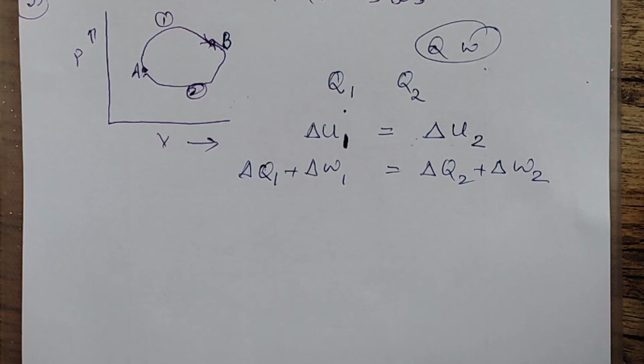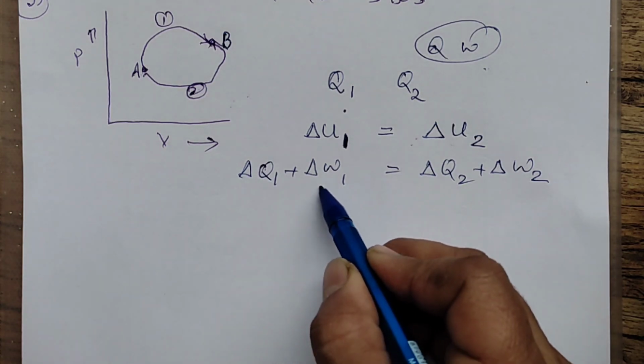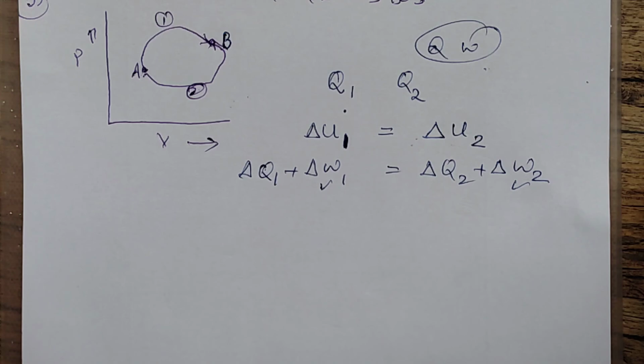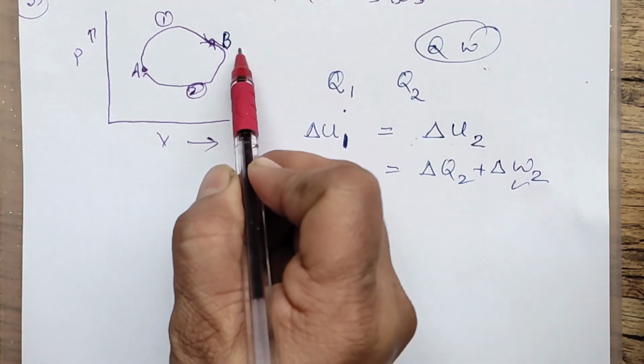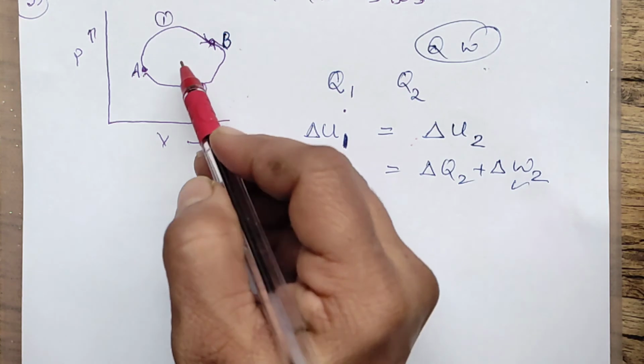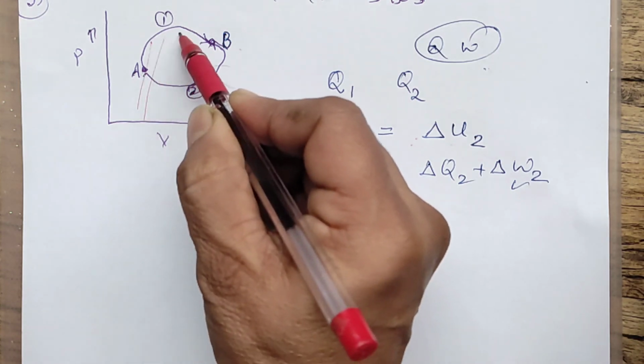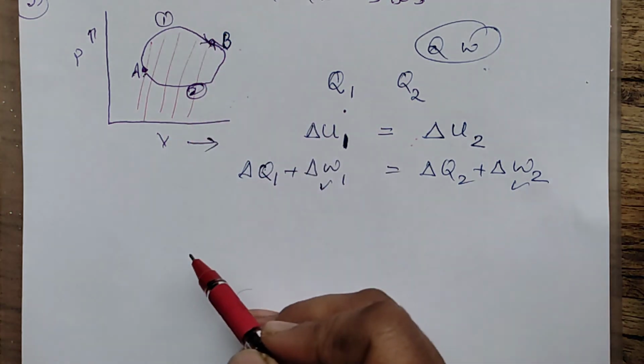Fine. Now, we can calculate the work done in both the paths. In the previous video I told you how to calculate the work done in moving the object from A to B. If it is by path 1, the area under this curve will be the work done.